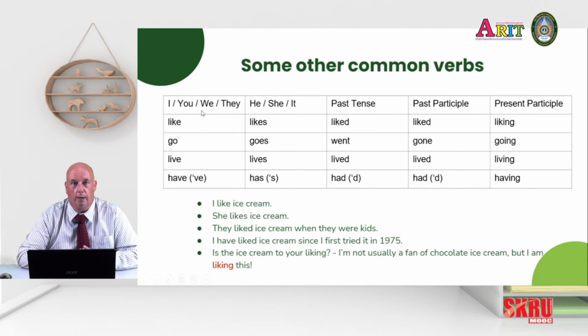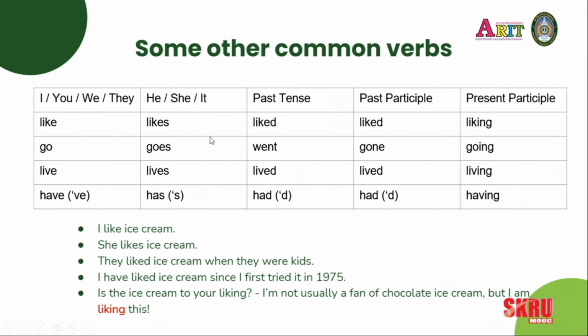Quite often when we talk about verbs, we talk about them being singular or plural. What we really mean, if you see that, is third person singular, the he, she, it. And plural is the first and second person singular and all of the plurals, I, you, we, they. And this makes a difference in English. With the third person singular, we add an S. So I like, he likes.